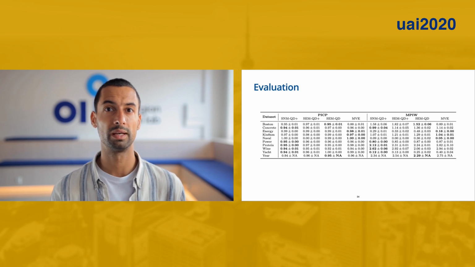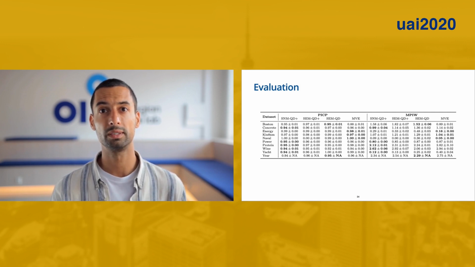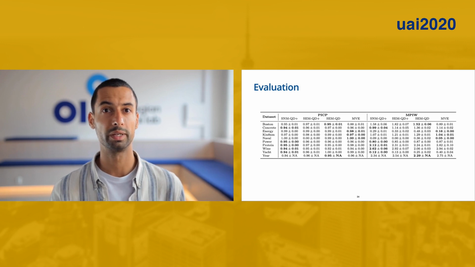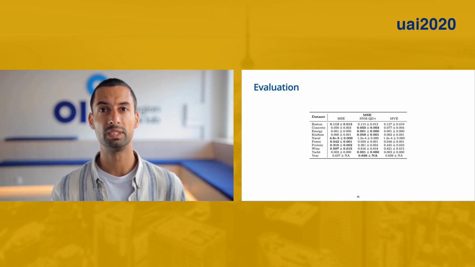In this table, we see the evaluation of the prediction intervals. We can see that our method SNM-QD+ is delivering well-calibrated prediction intervals. Compared to the original aggregation method, SEM, we can also see that our aggregation method, SNM, generates narrower prediction intervals while maintaining the desired coverage probability. In this table, we see the evaluation of point estimates.